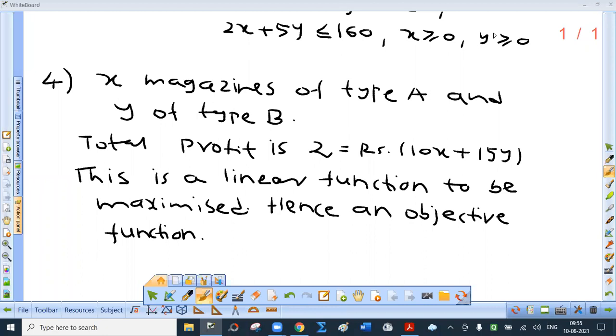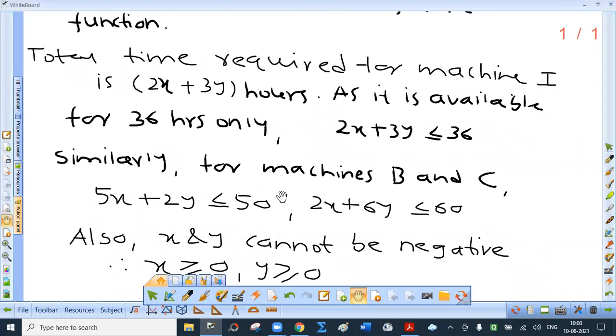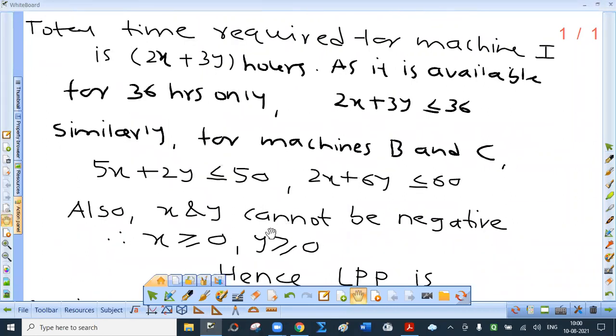Just explain one, you can directly write the remaining 2. Now the total time required for machine 1 is 2x plus 3y hours. As it is available only for 36 hours, 2x plus 3y less than or equal to 36. Similarly for machines 2 and 3, 5x plus 2y less than or equal to 50, 2x plus 6y less than or equal to 60.